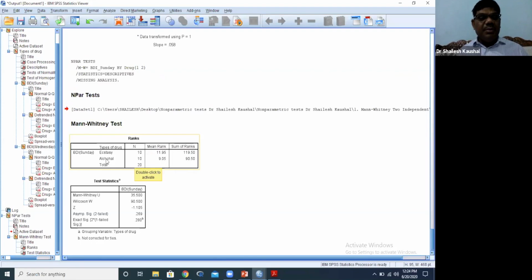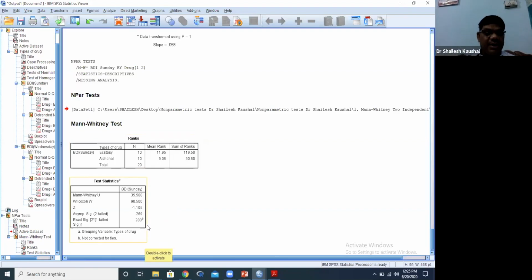For the 10 people, the mean rank is 11.95 and the sum of rank is 119.5, and for the alcohol group 90.5. So here we will compare mean rank. Is it clear? Here we are comparing the rank, not the mean, whether these particular ranks are different from each other or not. So 11.95 and 9.05. So what is the result?